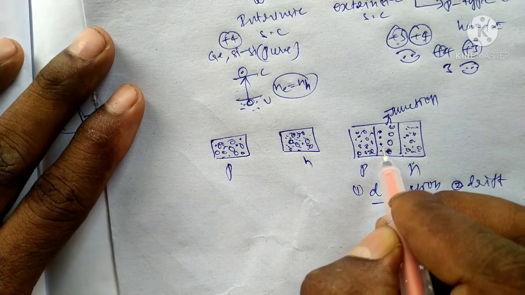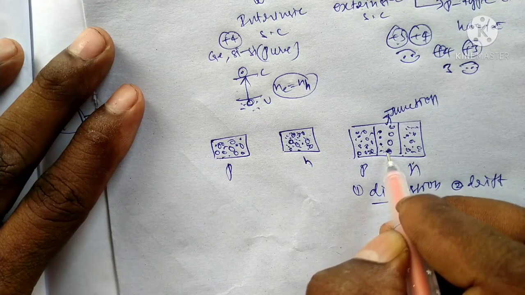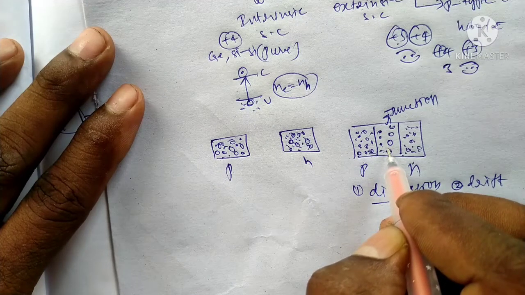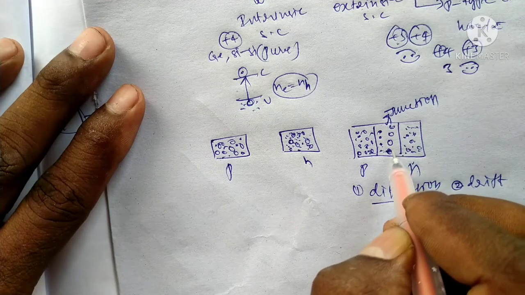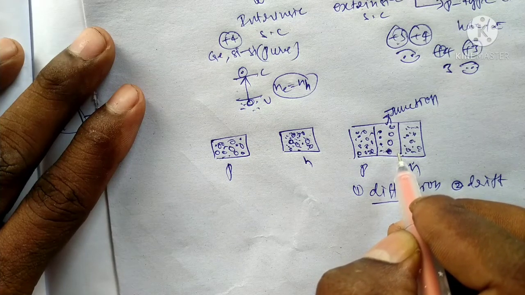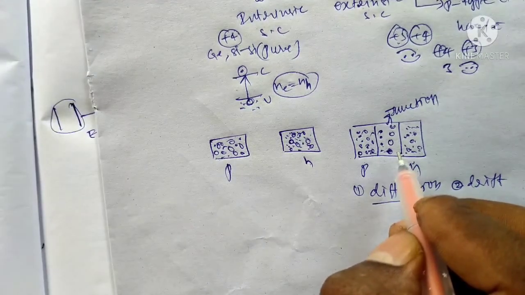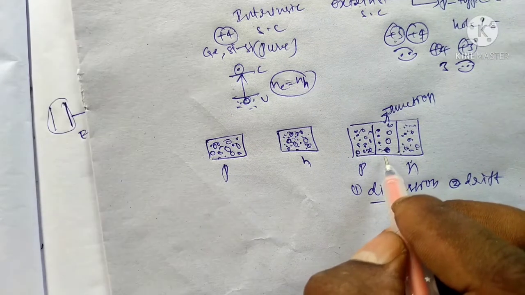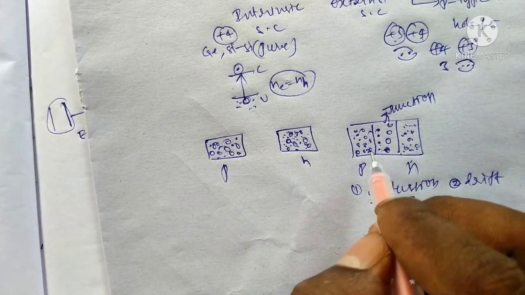Once the electron is in a free state, what remains is an ionized donor, with a positive charge surrounding the atom. The electrons continuously diffuse from N to P.